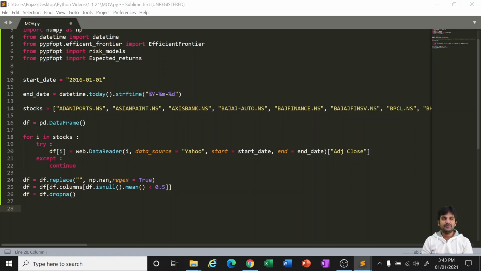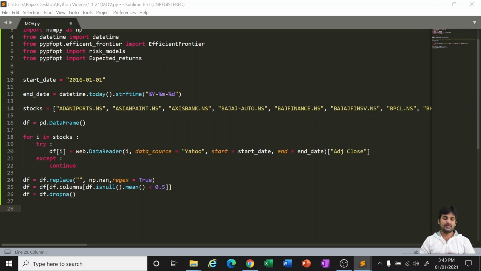So we have done with importing the libraries and the stocks. We have given the stocks on which we want the Python to work on, and then we have also created an empty data frame, and we have given the source from where it has to pick up the information, and also in case of any errors what it needs to do, exceptions, like in case of any error, just forget about that stock, go for the next stock, continue it. And similarly, if there are any empty cells and empty columns, just forget about it. This is what we have informed Python now.